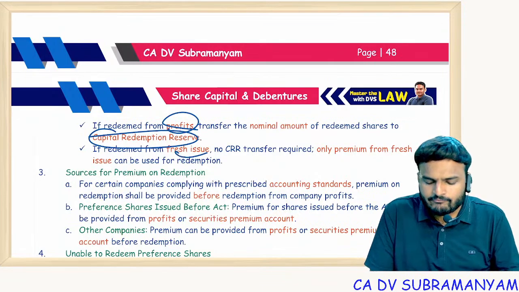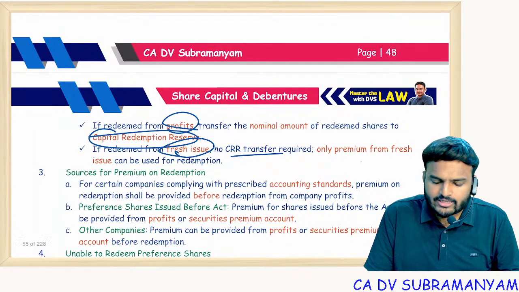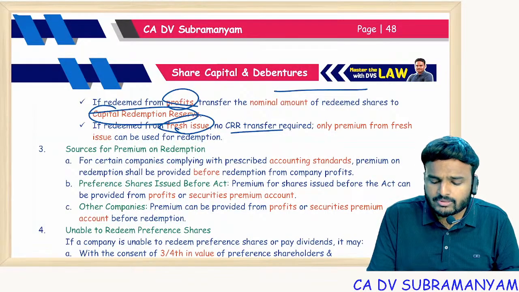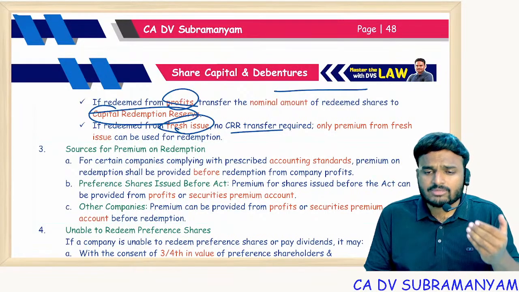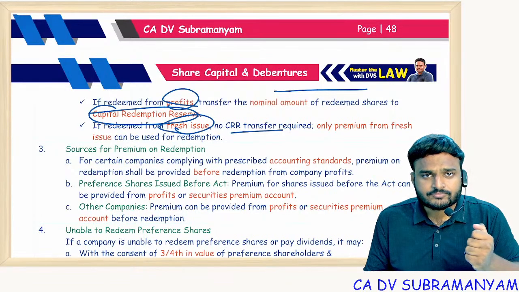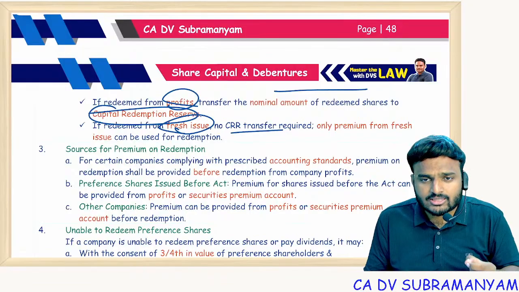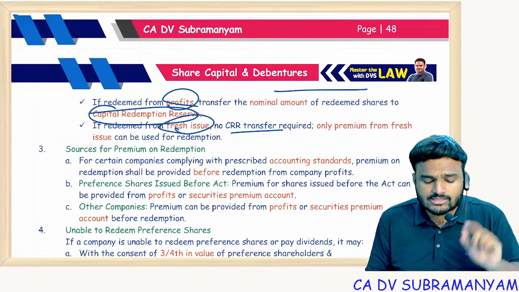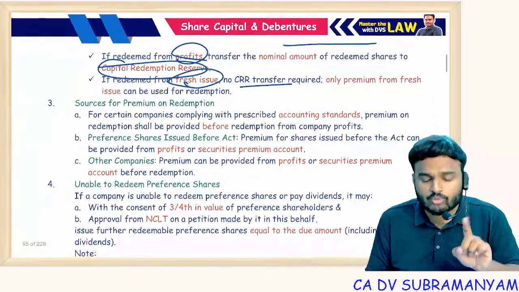If redeemed from fresh issue, no CRR is required. CRR is required to maintain the same capital base. That's it. Capital base should not be reduced, because if the capital base is reduced, it creates a panic situation among the creditors. To eliminate that, just pass a book entry: free reserves account debit to CRR account. CRR will be utilized only for issuing fully paid up bonus shares.